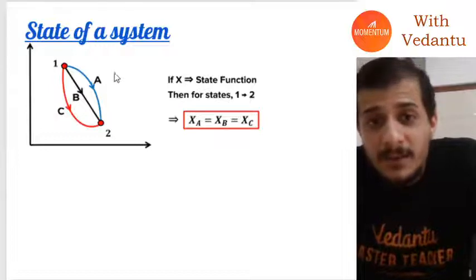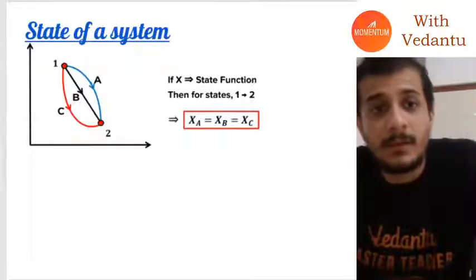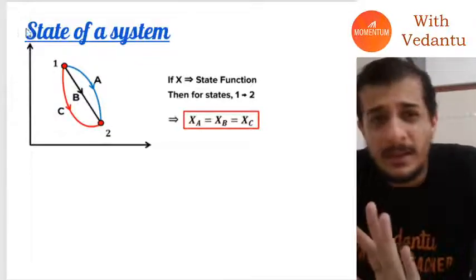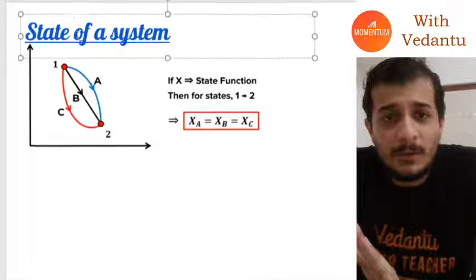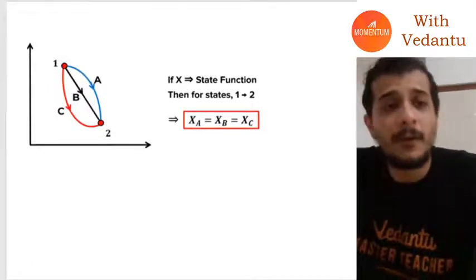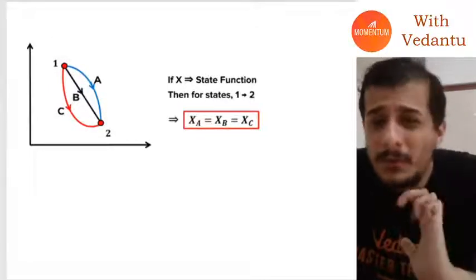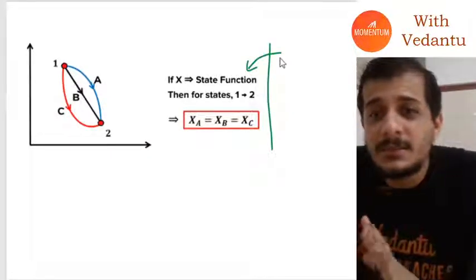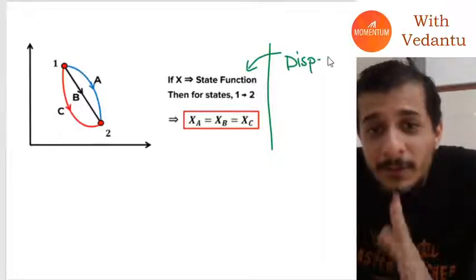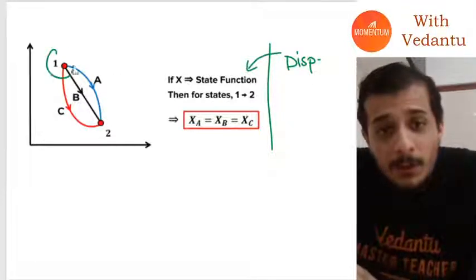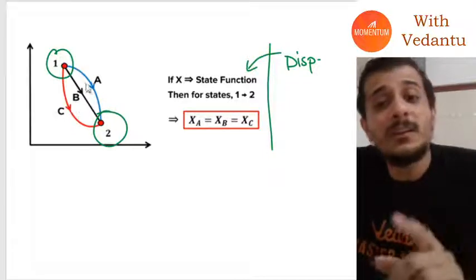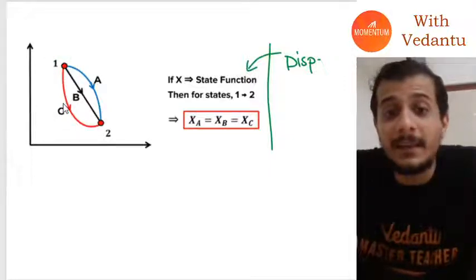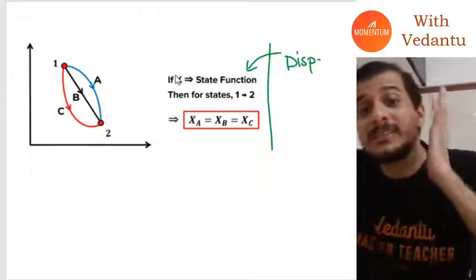Now, there are something called state functions and path functions. You will understand this properly a little bit later, but if I had to define it, in Newton's laws of motion I would define state functions as displacement. Do you guys know displacement? If a body goes from 1 to 2, it doesn't matter on which path it goes, A or B or C, its displacement will always be the same. Such functions are called state functions.